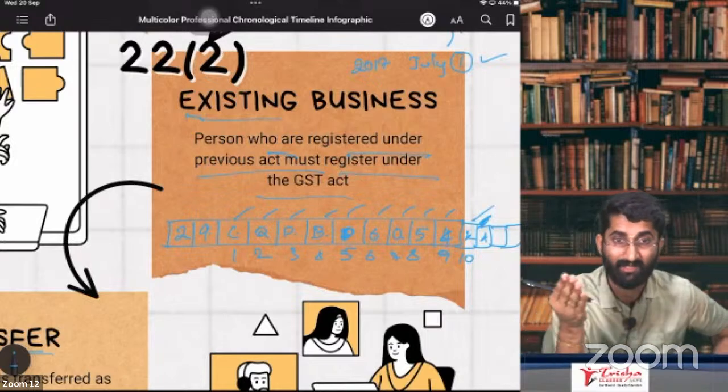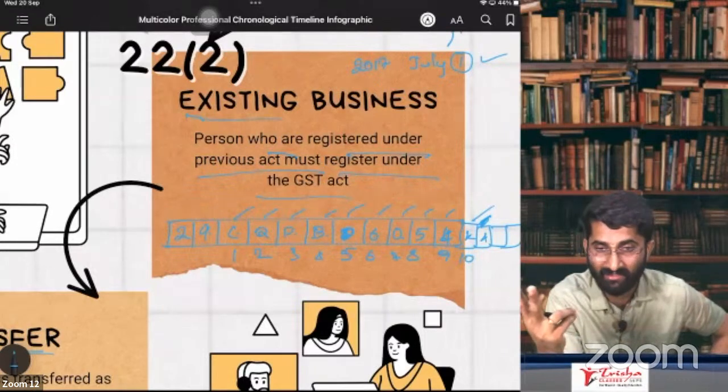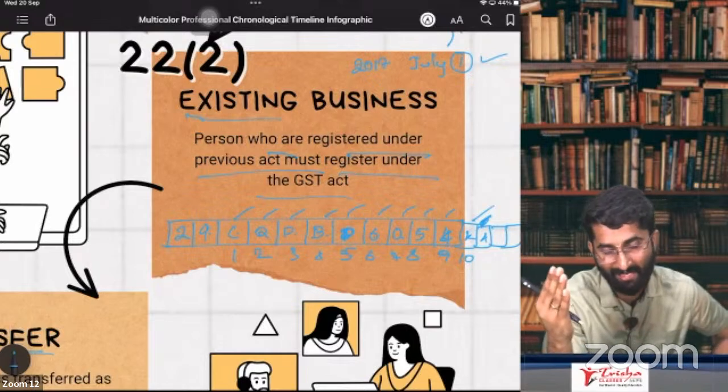But compliance, yes. If you take more than 2 or 3 registrations, every month you have to file 2 returns, GSTR 1 and GSTR 3B. It is very difficult, a headache.